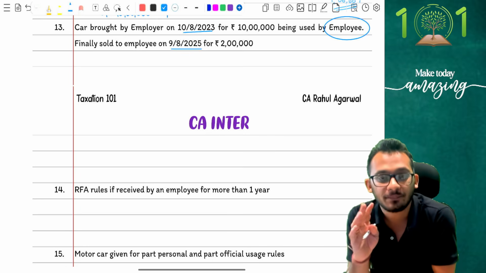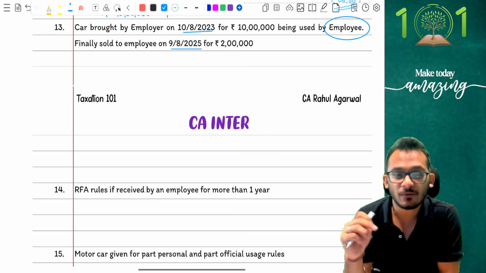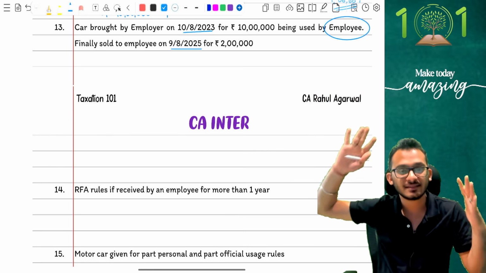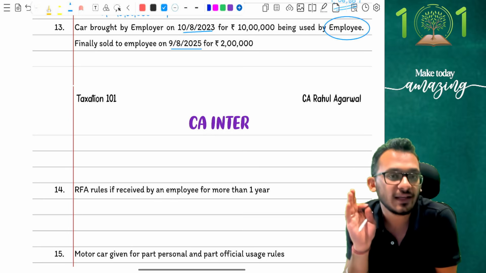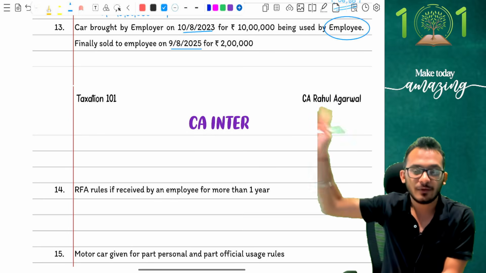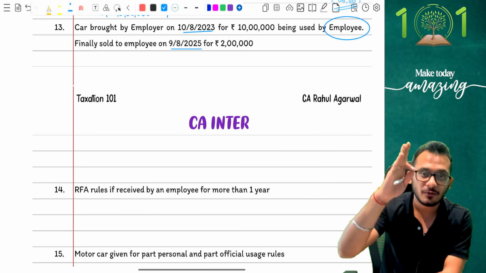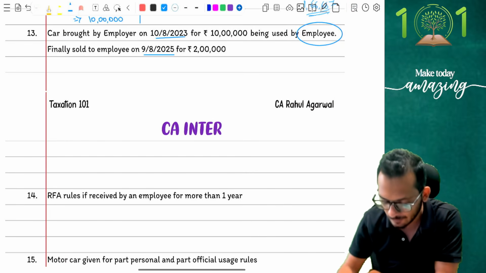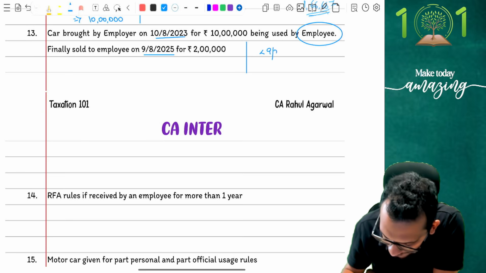Here is the mistake. Very silently, ICAI plays the smartest adjustment, where students are focusing on the sale part. Students have realized that the employee has been given the asset on 9th August, so let's do the sale computation. What they have not realized is that before 9th August also, the asset was with the employee only, which means the employee was using it before 9th August also, and therefore there is already a usage perk. So, people, two things are happening in this question. One, before 9th August 25,